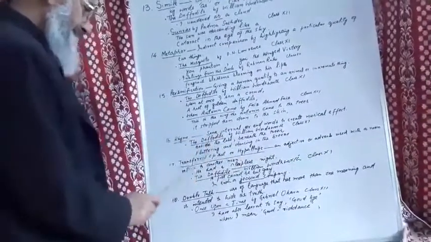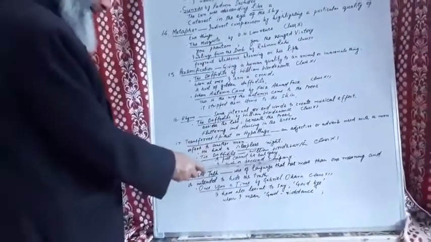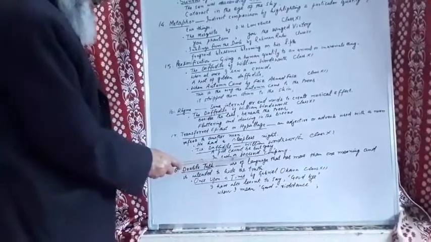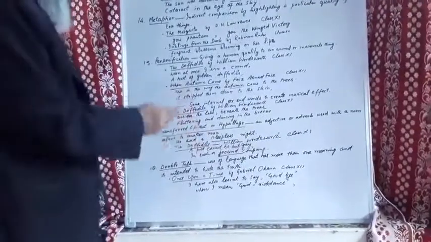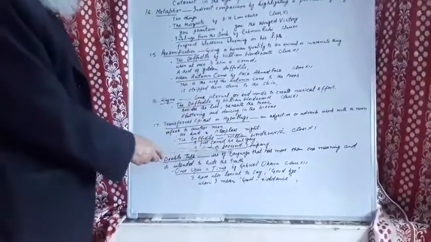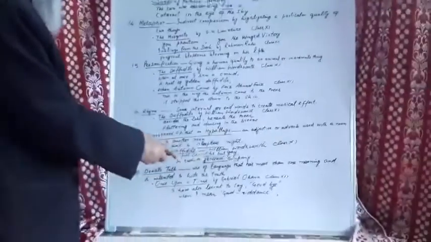Another example from the poem The Daffodils by William Wordsworth, class 11. A poet cannot be but gay in such a jocund company. Here, the company has been referred to as jocund company. The company is the company of the flowers, the company of daffodils, but it has been called jocund. Jocund means happy, happy company.